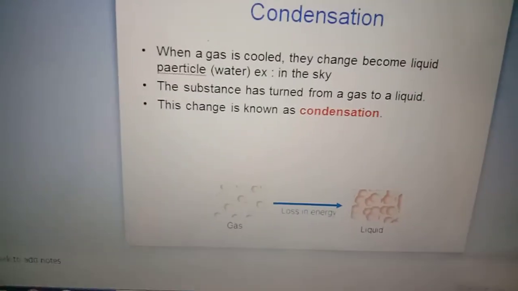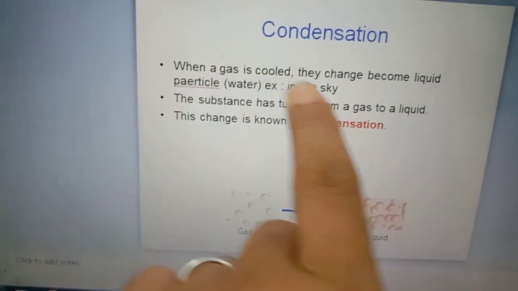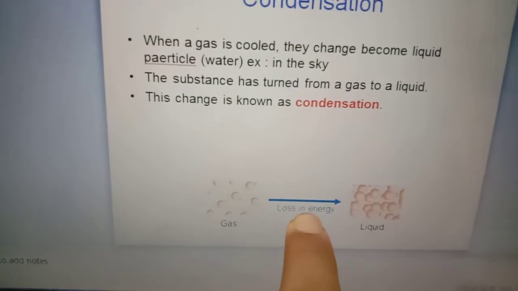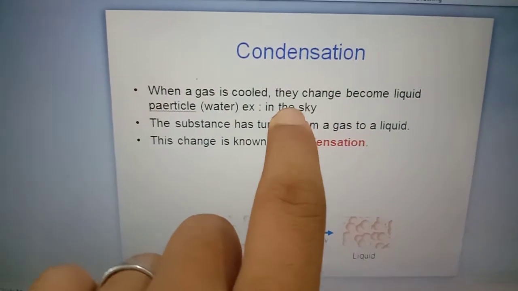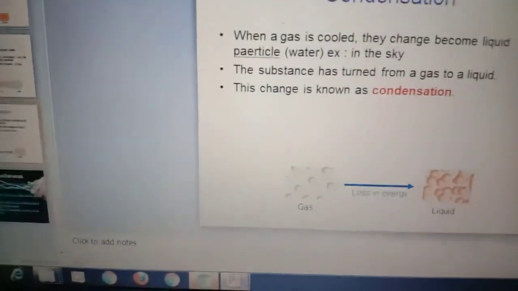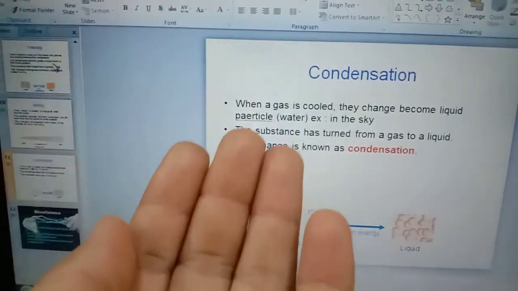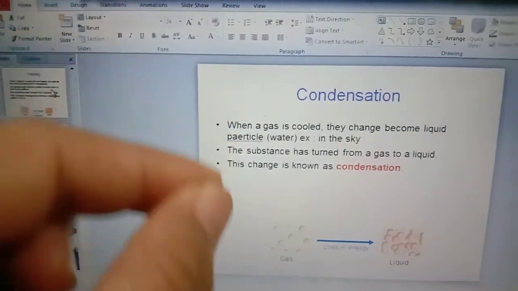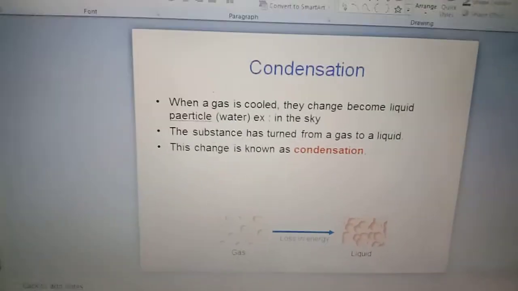And the last is condensation. Condensation is when a gas is cooled and changes to liquid. Remember that this is because of low temperature. For example, in the sky, when the water evaporates, the temperature in the sky is so low that the water vapor becomes water droplets, and they fall down as rain. It is called condensation. Thank you.